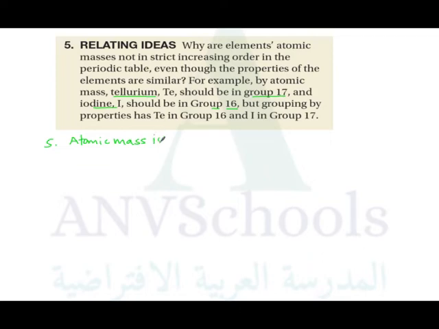So the answer for this question 5: atomic mass is a weighted average of all of the naturally occurring isotopes of an element.